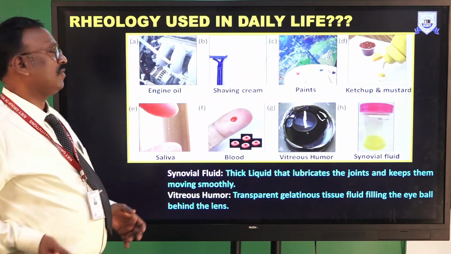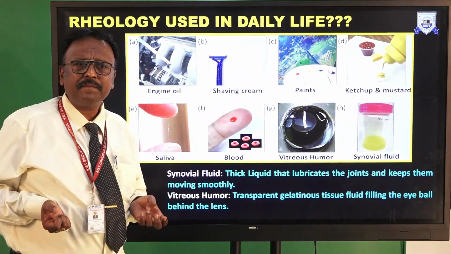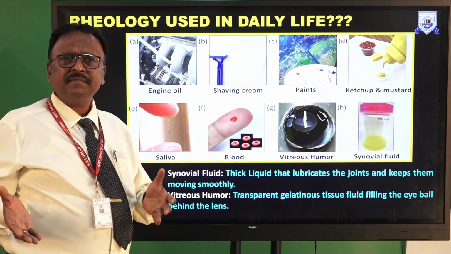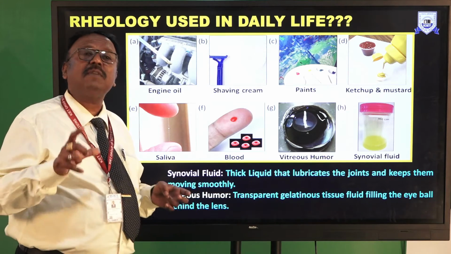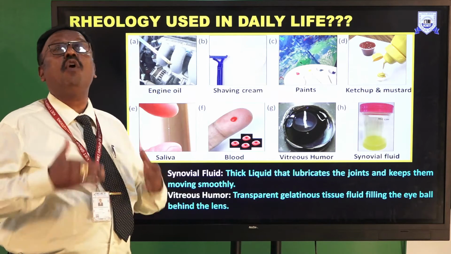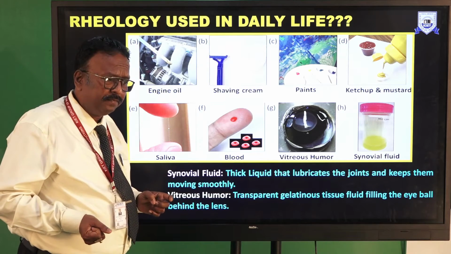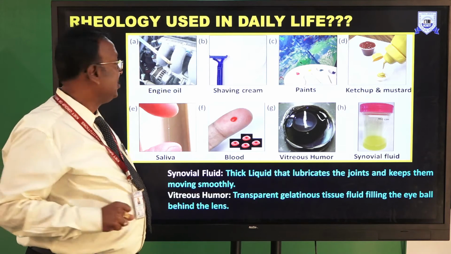And coming to some other examples, because from morning to evening we are doing something, definitely the rheology principle is involved in daily life. That is engine oil; how engine oil works is rheology.